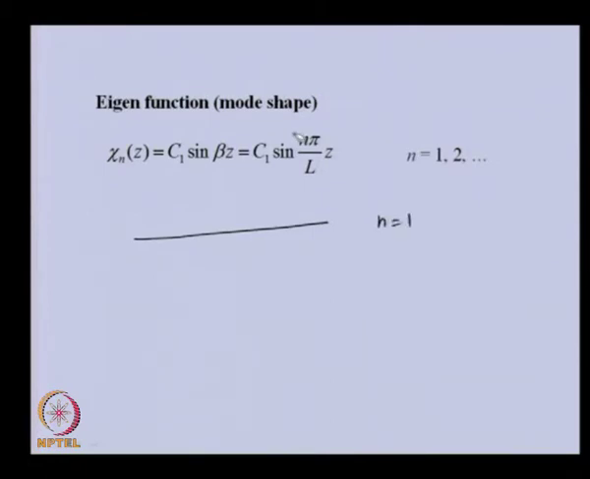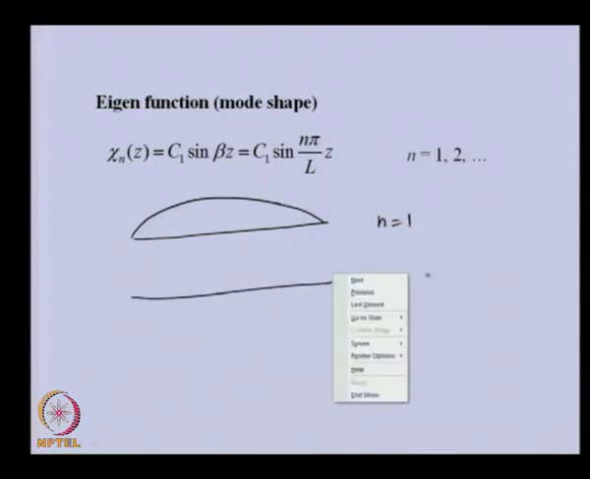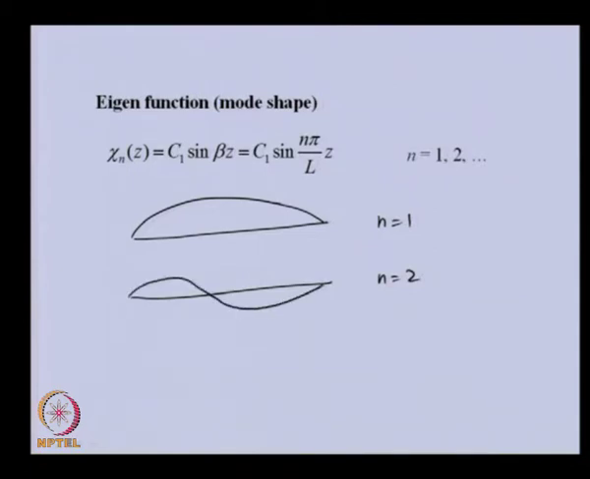So, for n is equal to 1, this eigenfunction is giving us a half sine. So, mode shape will be something like this. For n is equal to 2, we will be having a full sine, with a node at the middle.